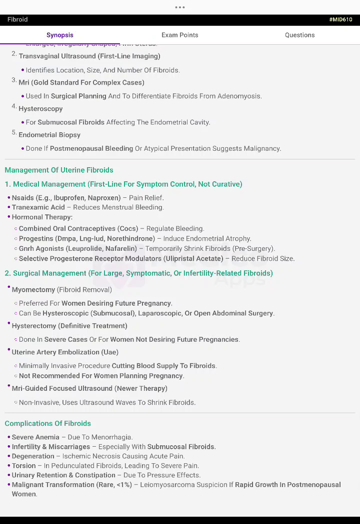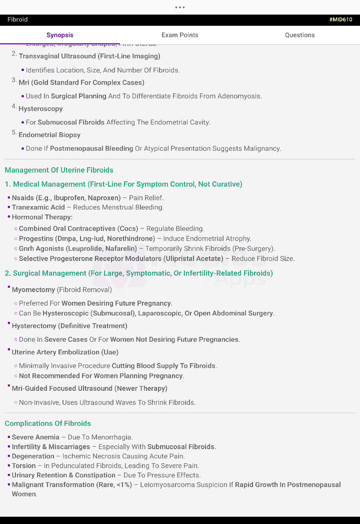Hysterectomy is the definitive treatment in severe cases for women not desiring future pregnancy. Uterine artery embolization is a minimally invasive procedure cutting the blood supply to the fibroids, not recommended for women planning pregnancy. MRI-guided focused ultrasound is non-invasive and uses ultrasound waves to shrink the fibroids.